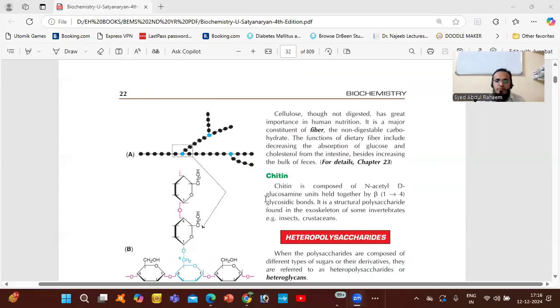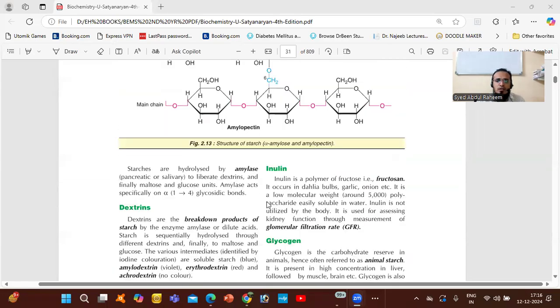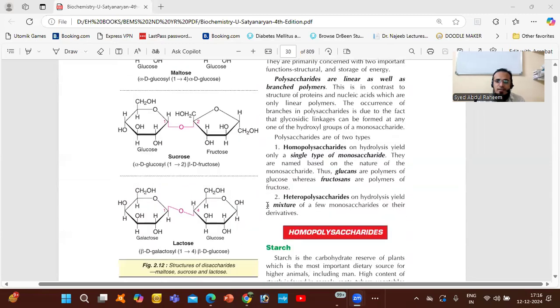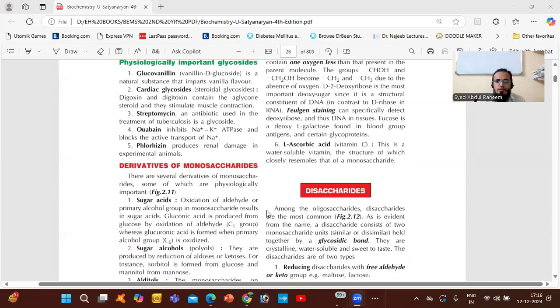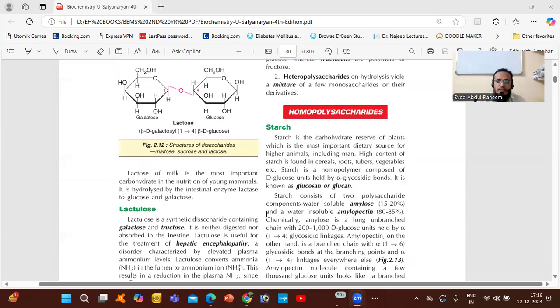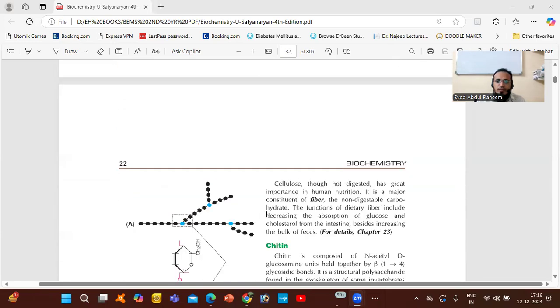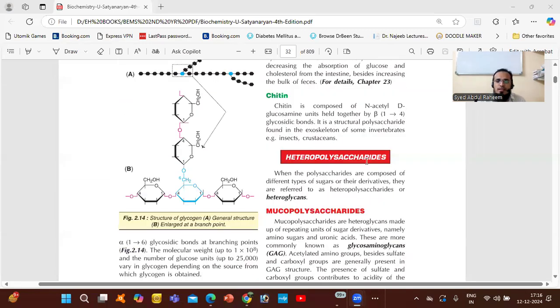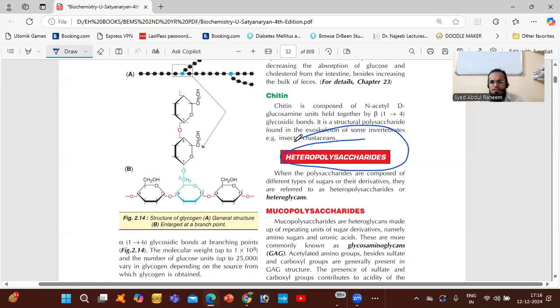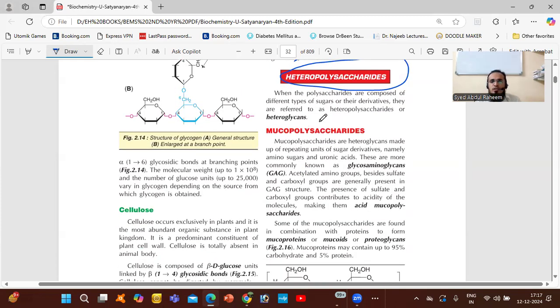So in the previous class of biochemistry, we studied saccharides, polysaccharides, disaccharides. Today we will discuss the second type of polysaccharides, that is heteropolysaccharides. So what are heteropolysaccharides? Already I explained that in heteropolysaccharides the sugars are of different types, like lactose, maltose, everything present in different categories, and more than 10 carbohydrates are present.